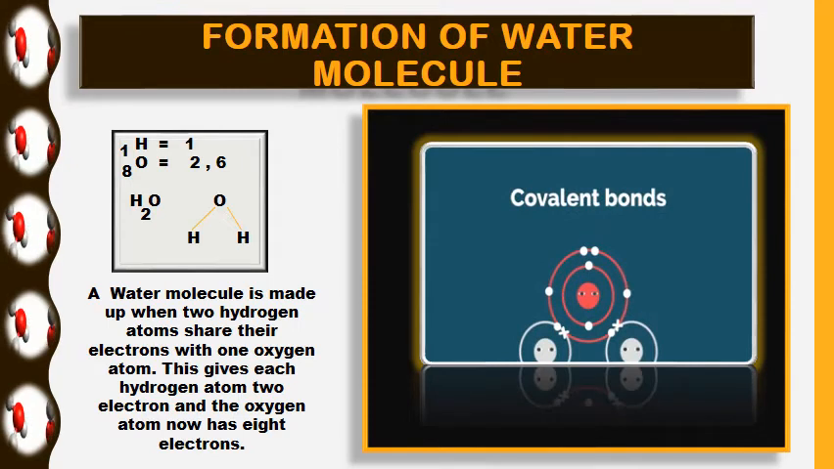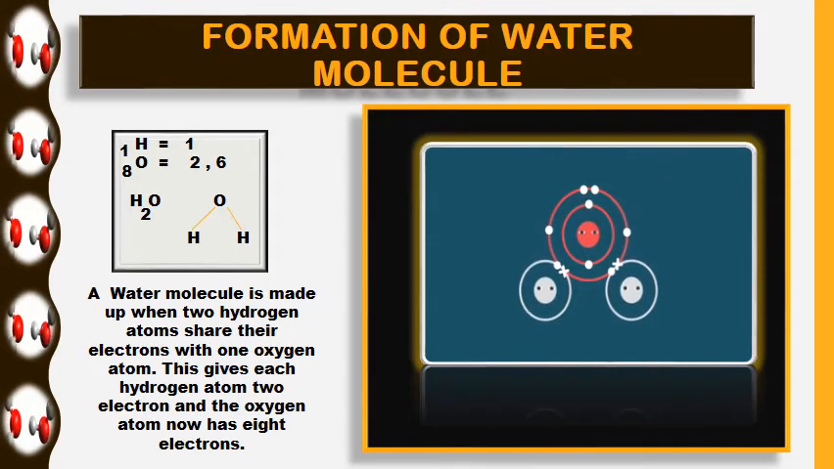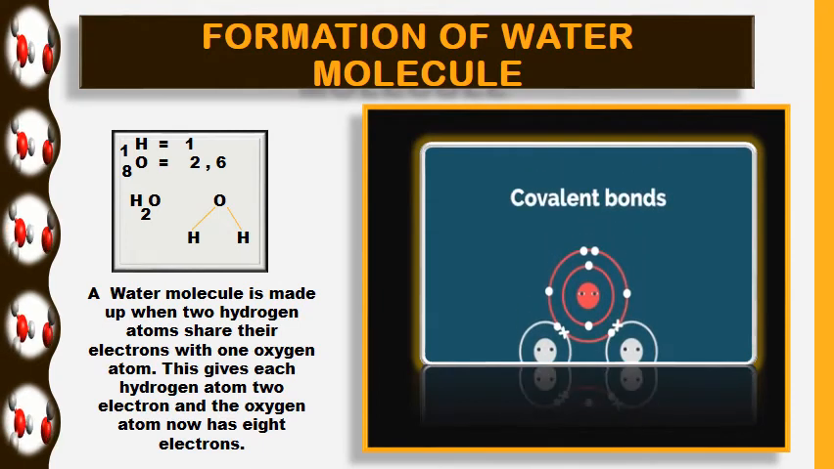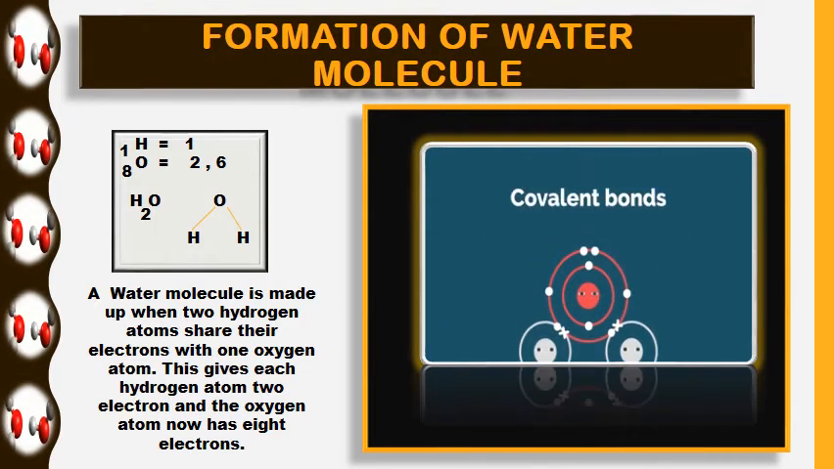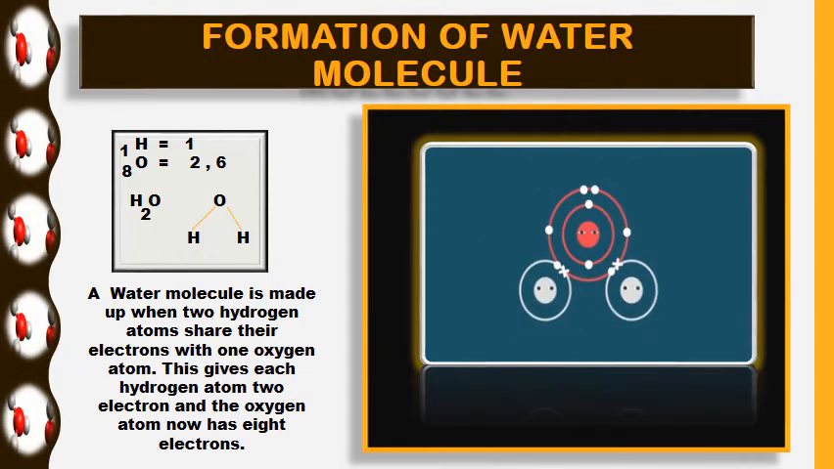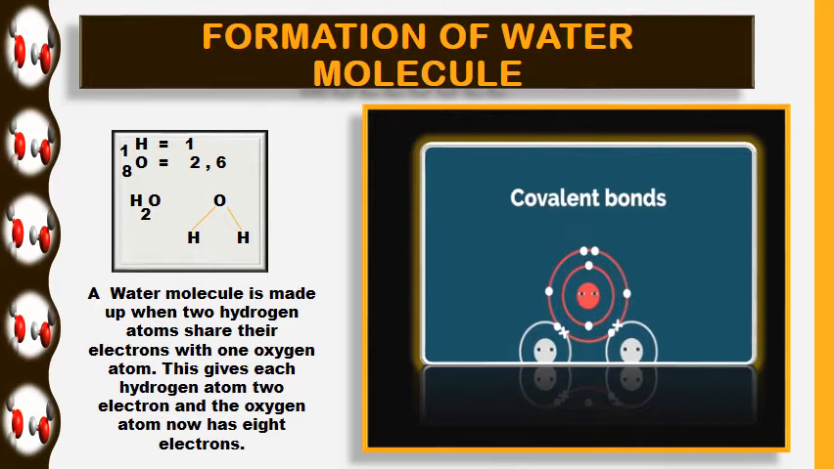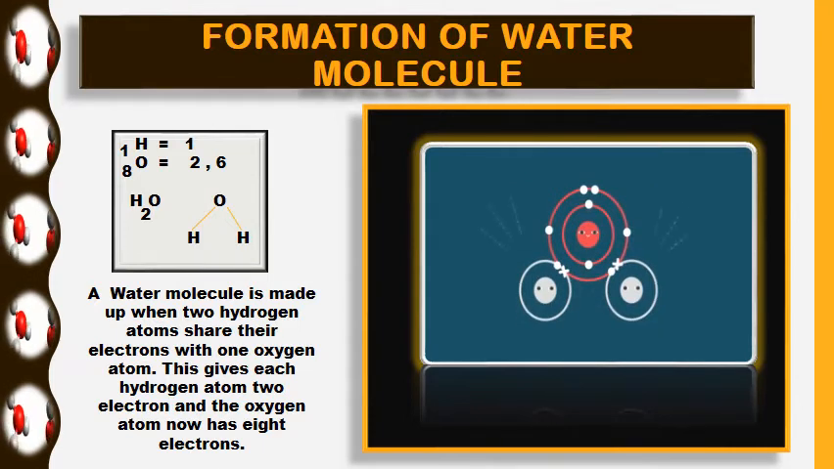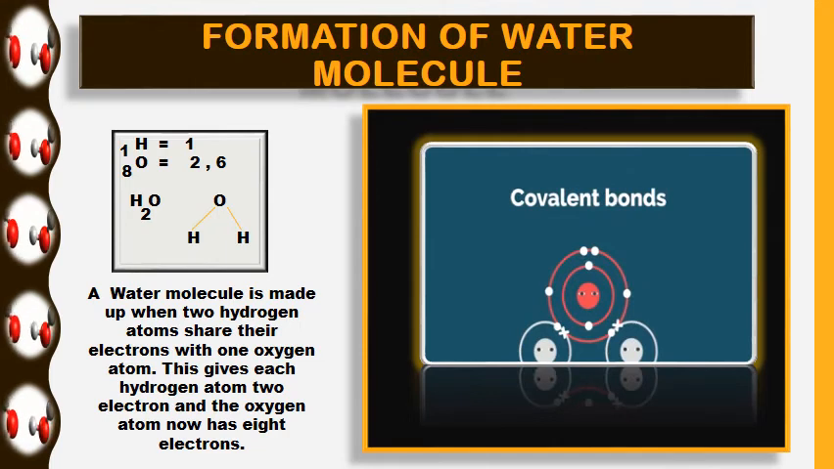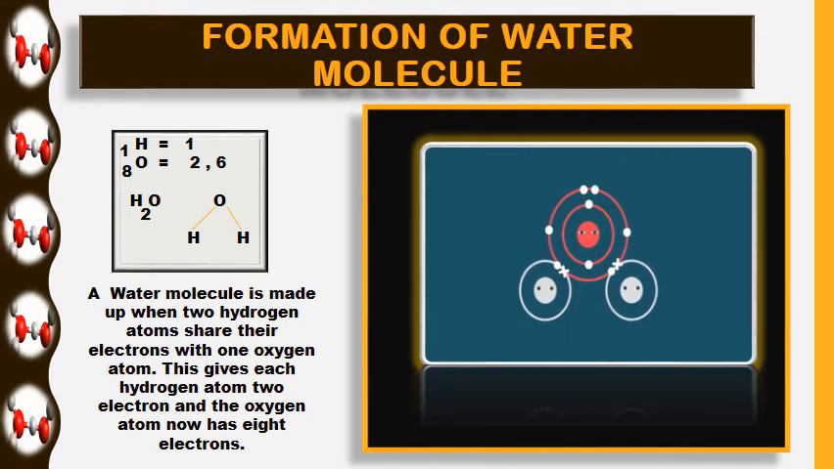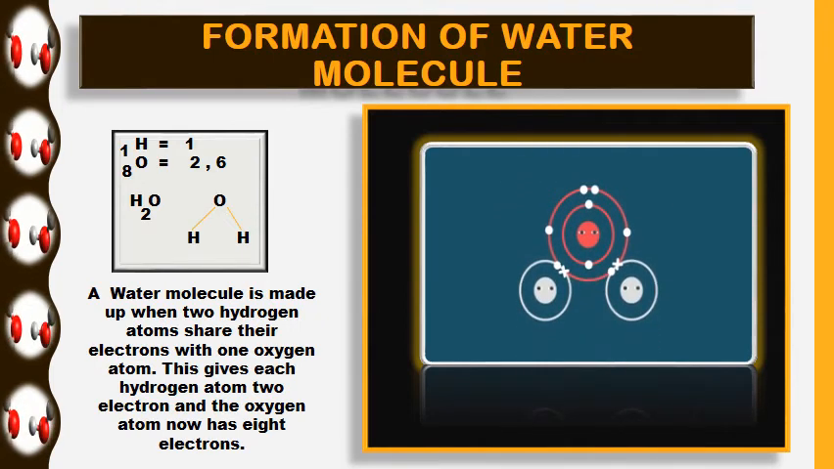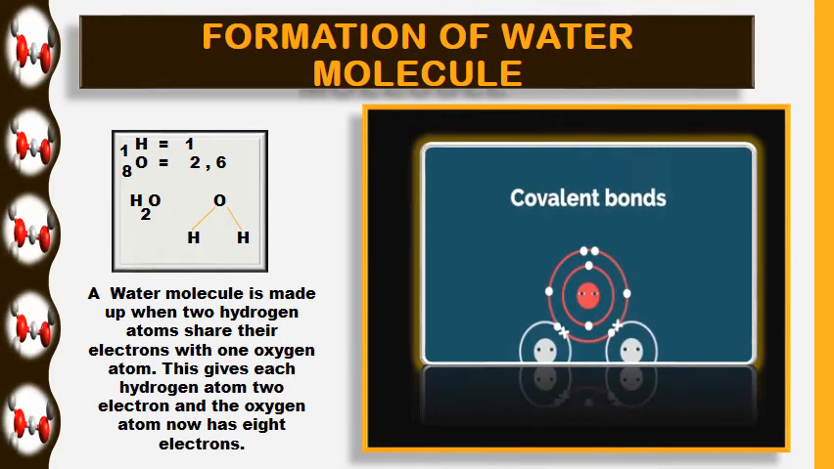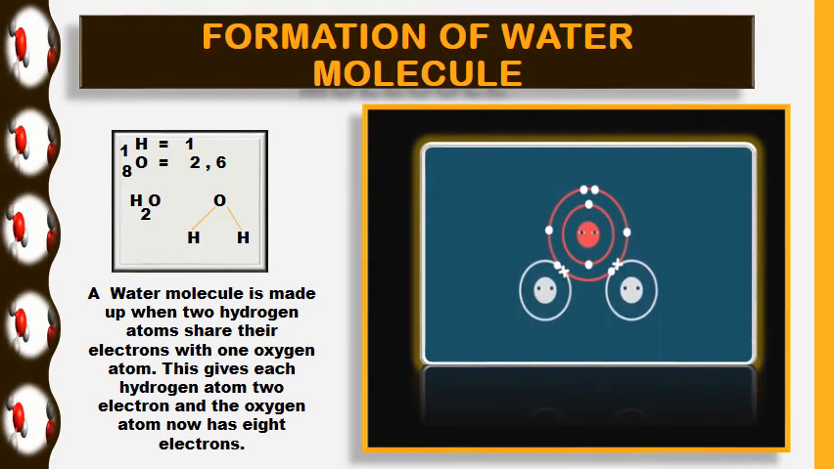Dear students, we will see the formation of a water molecule. A water molecule has two hydrogen atoms and one oxygen atom. Hydrogen's atomic number is 1, and it has 1 electron in its valence shell, so it needs 1 electron to complete its valence shell. An oxygen atom has 8 electrons, 2 electrons in the first shell and 6 electrons in the second shell. Its outermost shell has 6 electrons, so it needs 2 electrons to share. So oxygen will share its 2 electrons with hydrogen atoms.